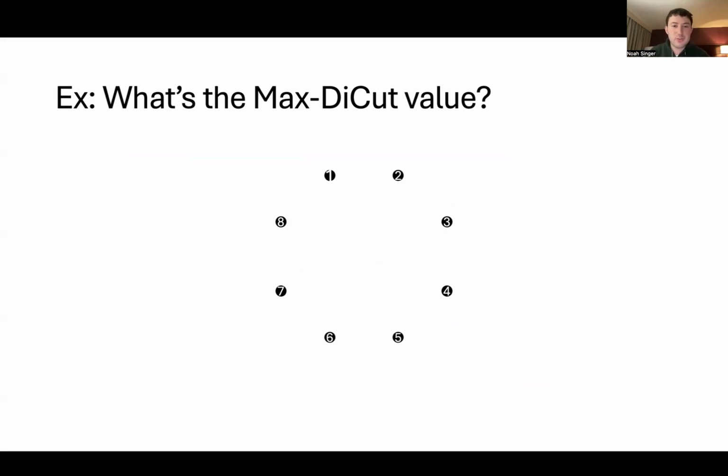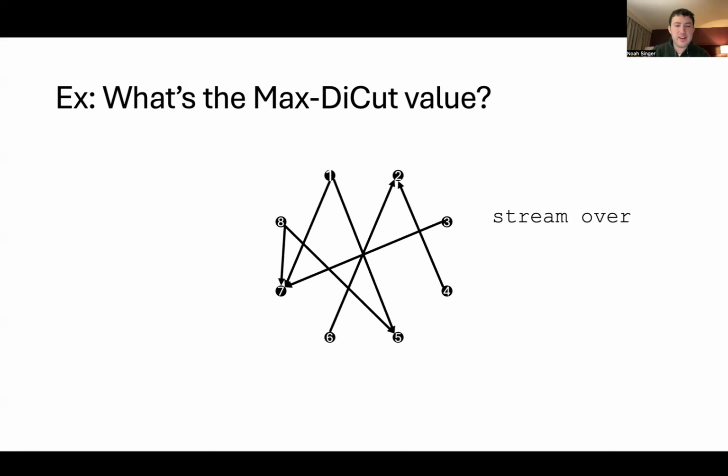So I'm going to show you just a stream of edges, and I want to figure out what the maximum directed cut value is of the corresponding graph. So here are some edges. Okay, that was the list of edges. This is a slightly rhetorical exercise, but if I tell you the entire graph, maybe you can look at it now and say, oh, this is actually a perfectly satisfiable graph because I can partition the vertices into two sets, and here every edge is going from a green vertex to a blue vertex. But what we're interested in is figuring out ways to approximate the maximum directed cut value of a graph without having to look at the entire graph.